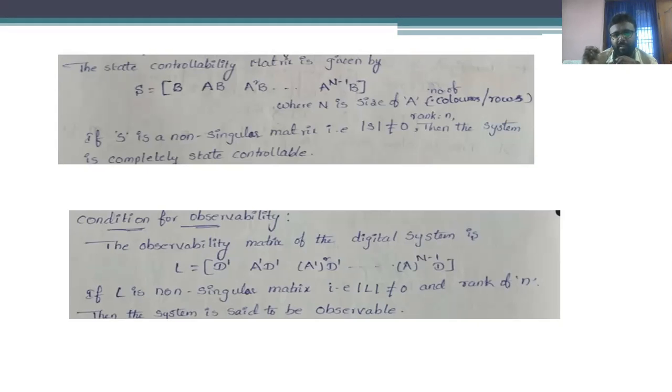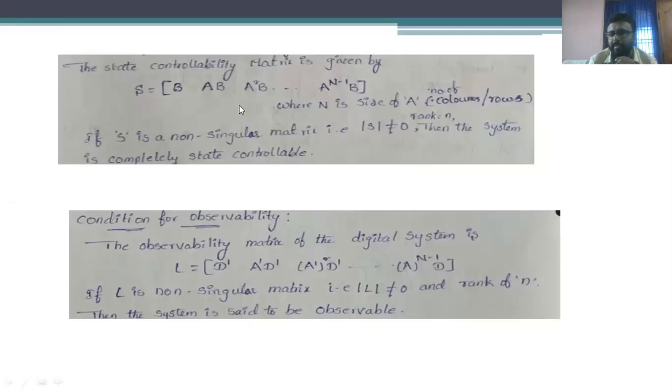Based upon these three matrices only, you are supposed to tell whether the system is controllable or observable. Try to remember these conditions so that we can solve the problems regarding controllability and observability.